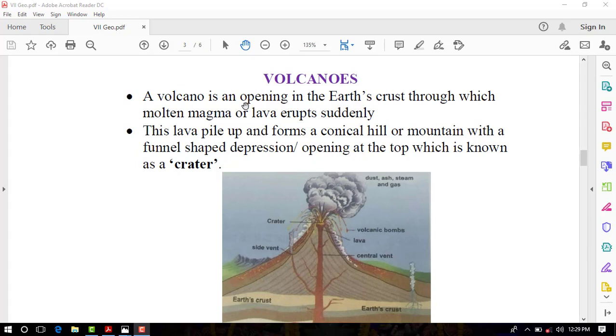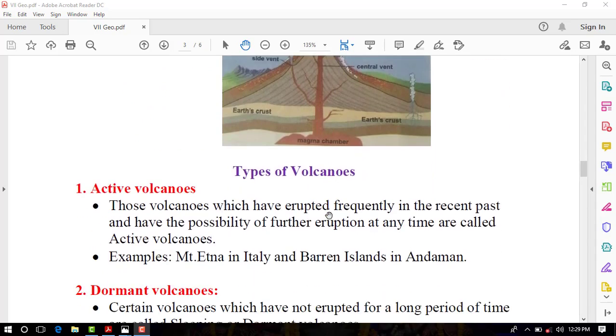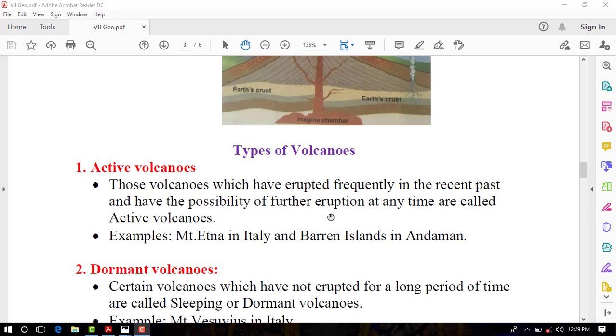Clear? Now our next topic, which is volcanoes. A volcano is an opening in the earth crust through which molten magma or lava erupts suddenly. This lava piles up and forms a conical hill or mountain with a funnel-shaped depression opening at the top, which is known as crater.